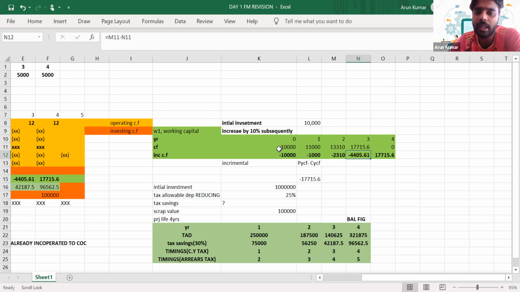So what does start of year one mean? It is literally year zero, right? The beginning of a particular year will be considered as its preceding year. That's an assumption we make when we predict the cash flows. So the 10,000 which relates to year one will be shown as year zero cash flow. In year one we have shown 11,000, but that actually relates to year two. In year two we have shown 12,100, which relates to year three, and in year three we have shown 13,310, which relates to year four. Is it clear, everyone? Can you reply in the chat?